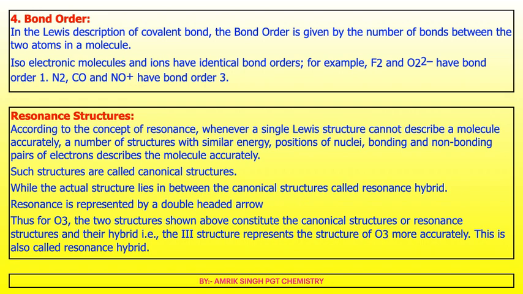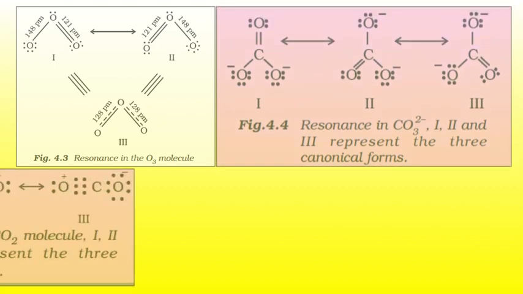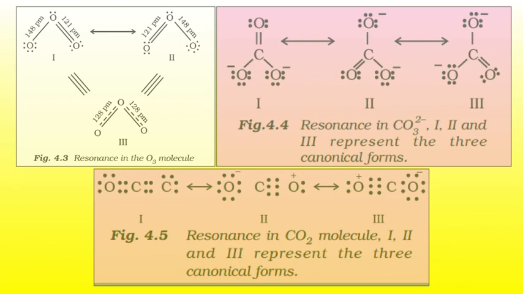Thus, for O3, the two structures shown above constitute the canonical structures or resonating structures, and their hybrid, that is the third structure, represents O3 more accurately. This is also called the resonance hybrid, and the resonance of O3 will be shown in the next slide. Yes, for O3 you can see the resonance. The first two are the canonical structures and the third one is the resonance hybrid. Similarly, there is resonance for CO3 2- and likewise for the CO2 molecule.